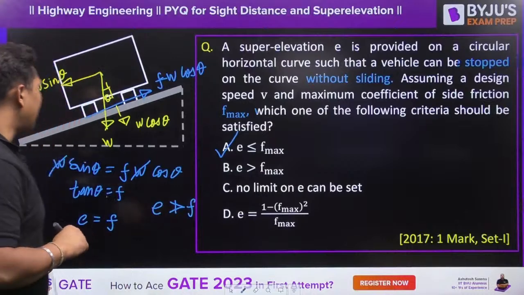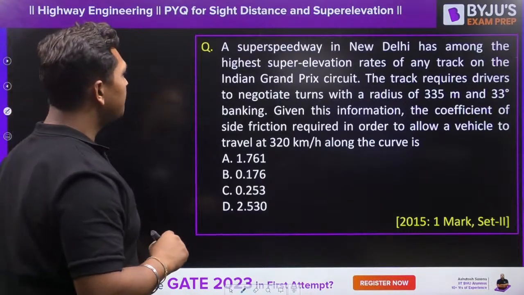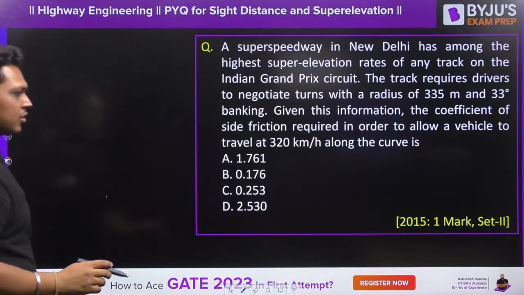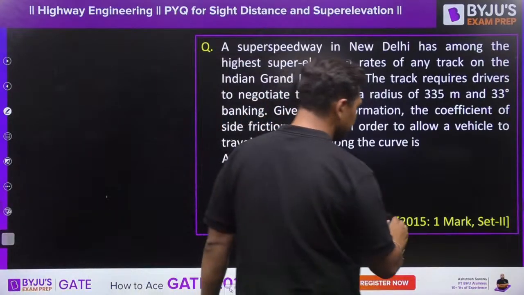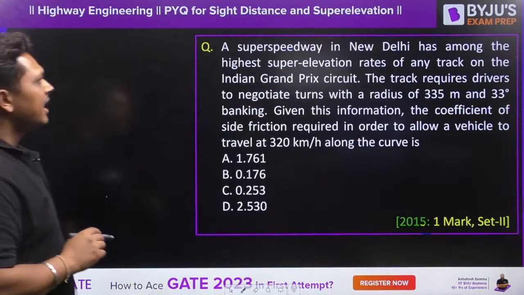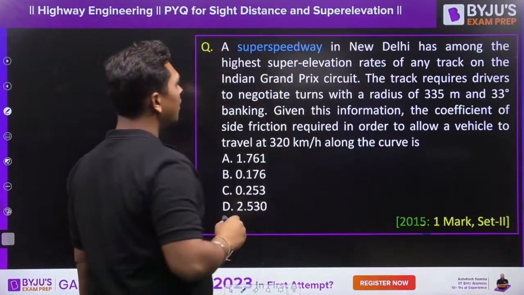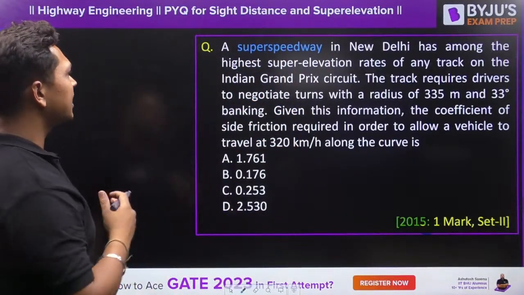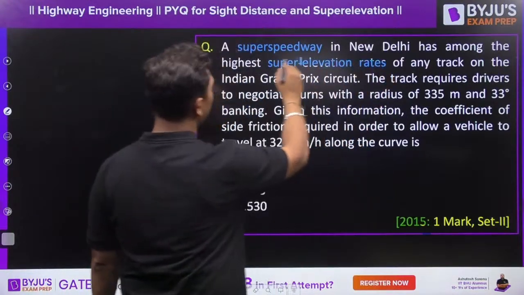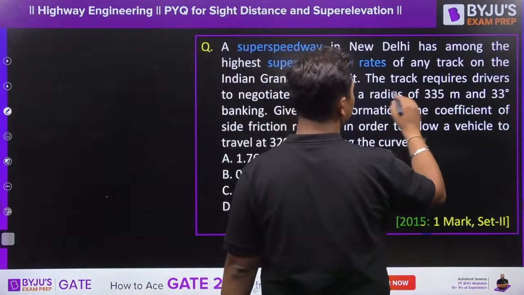Alright, so last question, everyone. Last question. A super speedway. A very good question, guys. This is a very amazing question asked in GATE 2015. In this, a super speedway was given, on which very high speed vehicles were traveling and a very high super elevation rate was provided. The track requires the drivers to negotiate the turn of radius